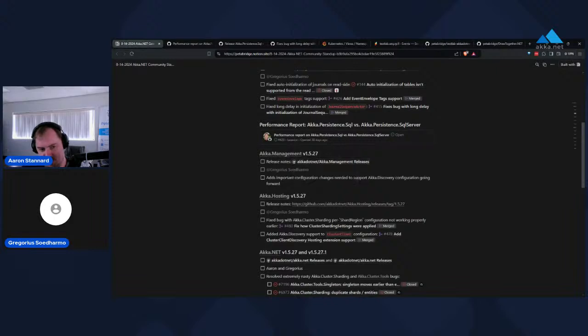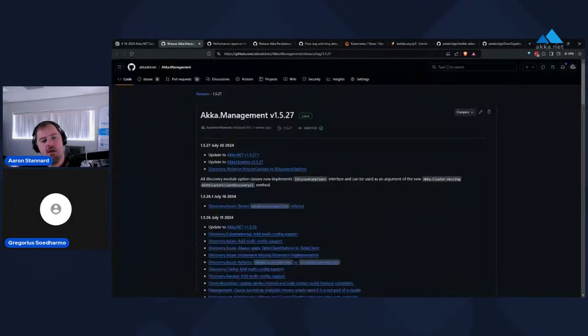Next is Gregorius's big project, some of the Akka.Management work. In Akka.Management 1.527, we refactored all of the Akka Discovery plugins to use a new marker interface, IDiscoveryOptions. If you're going to be using Akka.Discovery for things like bootstrapping Akka.NET clusters or the Akka.Cluster client integration with Discovery that we added in 1.526, you will need to make sure that you have upgraded to Akka.Management 1.527, or none of that will work with the newest versions of Akka.Hosting. So go ahead and make sure you upgrade there.